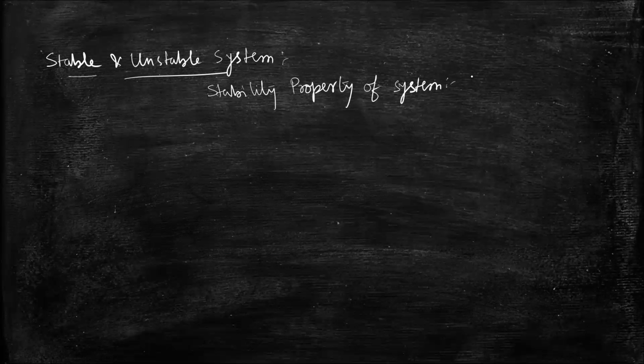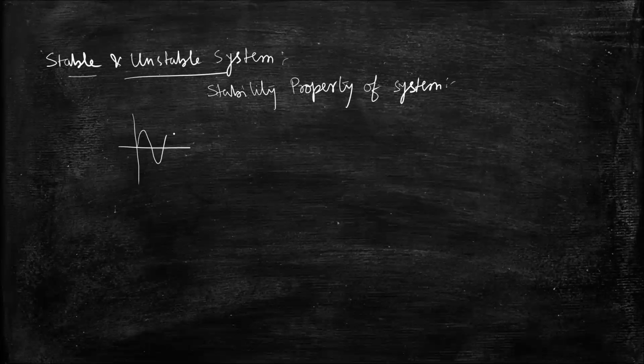If the input is bounded and the output is unbounded, then the system will not follow the stability property. If the input is bounded and the output which I get from the system is also bounded, then only the system will follow the stability property, or I can say the system is a stable system.